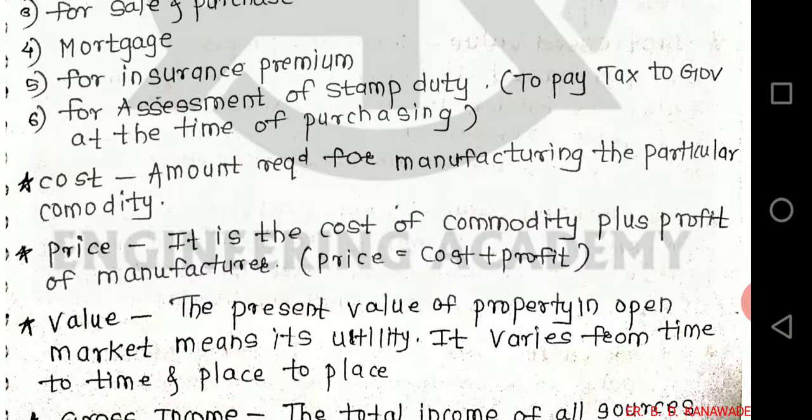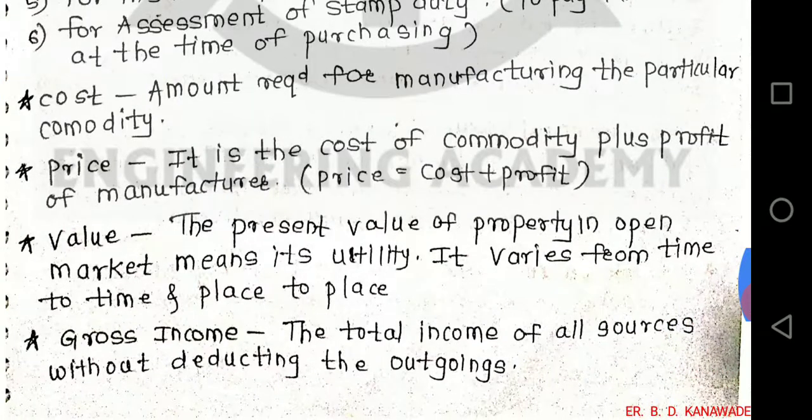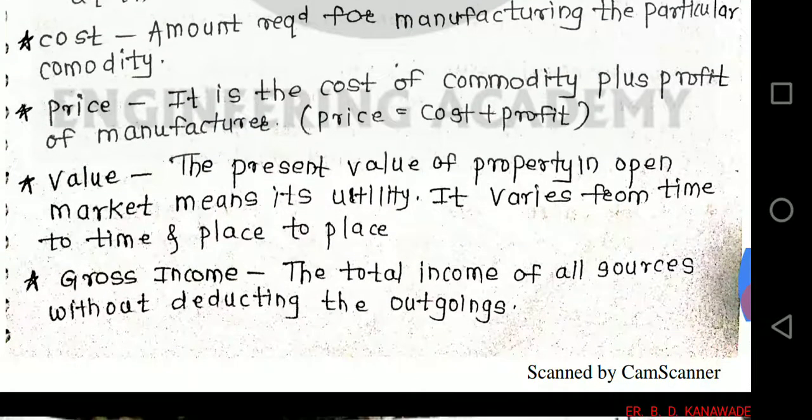Cost: the amount required for manufacturing the particular commodity. It is nothing but the cost. Price: it is the cost of commodity plus profit of manufacturer. Means price equal to cost plus profit. Value: the present value of property in open market, means its utility. It varies from time to time and place to place.